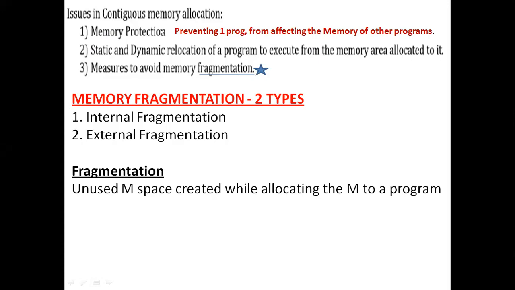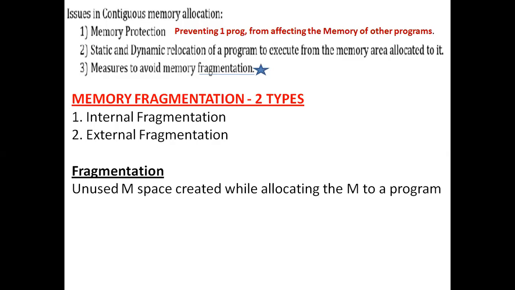The first issue involved in contiguous memory allocation is memory protection. That simply means preventing one program or one process from affecting the memory of other programs. The memory space allocated for one program should not interfere with the memory space allocated for other programs. So the so-called interference should not be there between the address space allocated for one process or program and the memory space allocated for the second program.